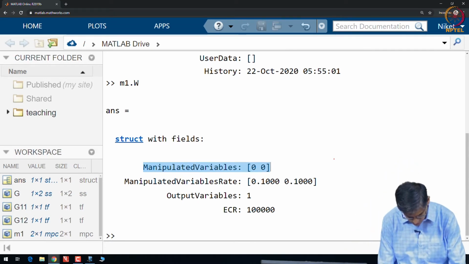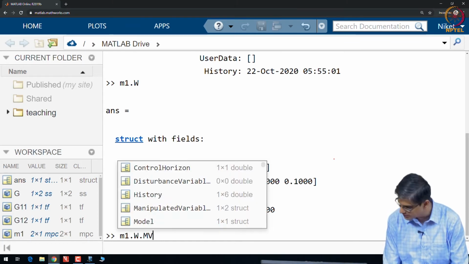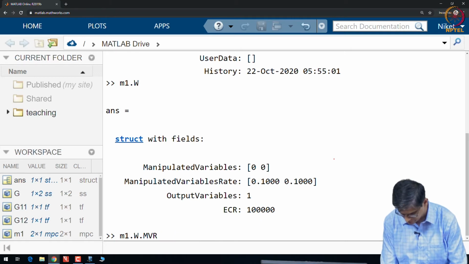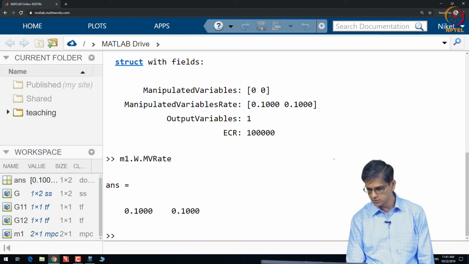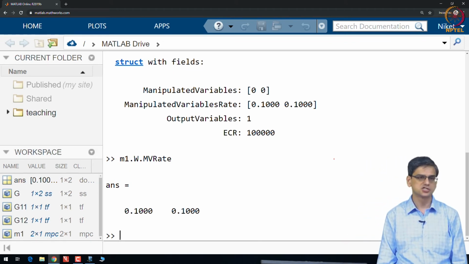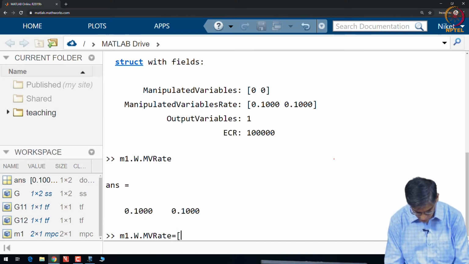So, M1.W.MVRate. I hope this is correct. Let us say you want to change this to 1 1. You just change this to equal to 1 1.